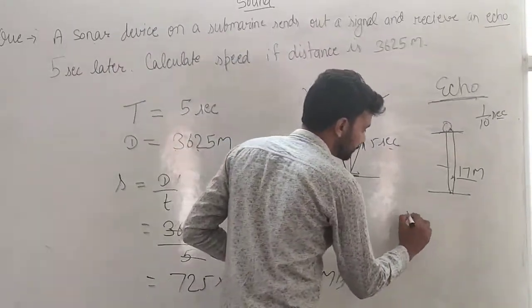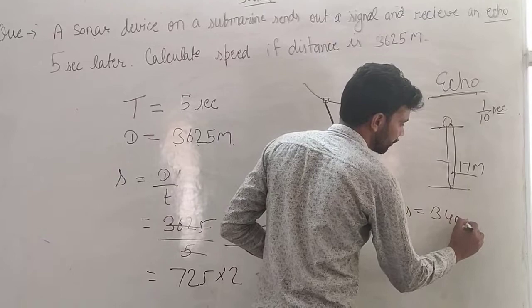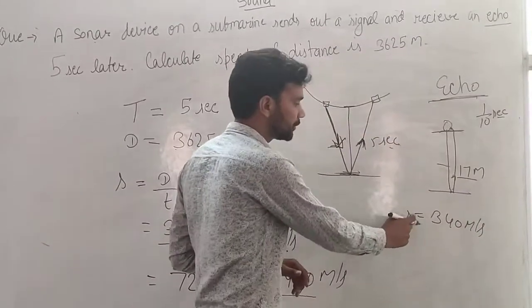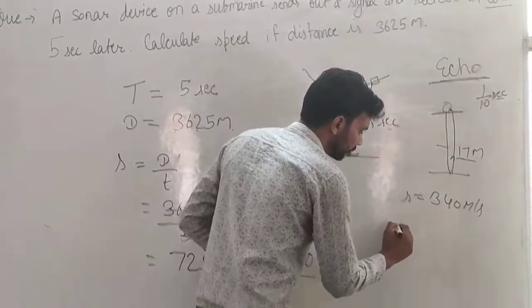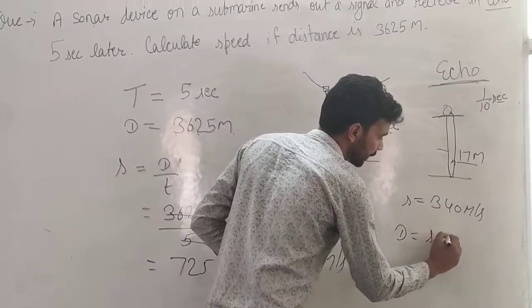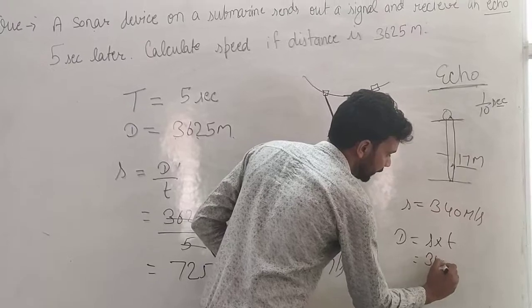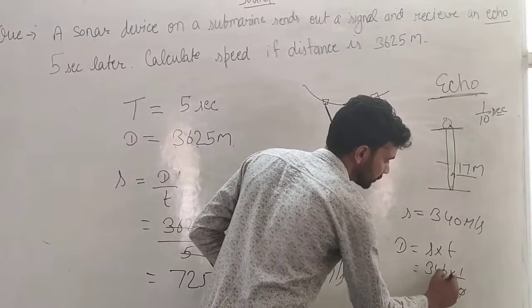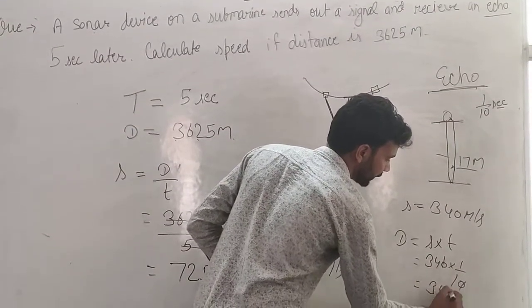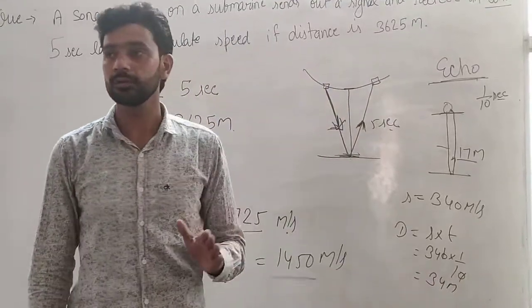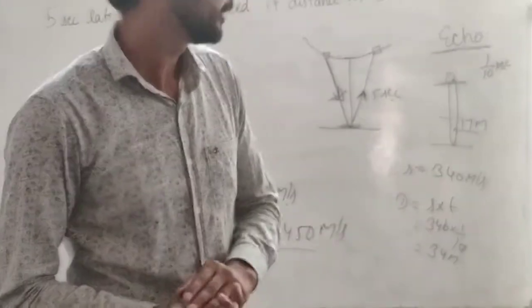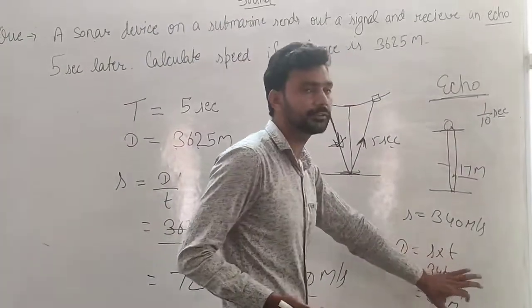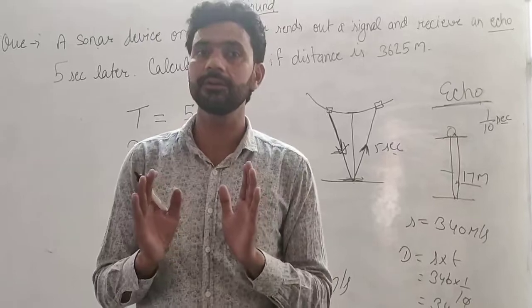Because we know that the speed of sound in air is nearby 340 meter per second. So with this speed, time is given as 1/10. Distance is equal to speed into time. 340 into 1/10, zero cancels zero, we get 34 meters. 34 meters is the total distance traveled by the sound to produce an echo. 34 meters is the distance required to be traveled by sound for the production of echo.